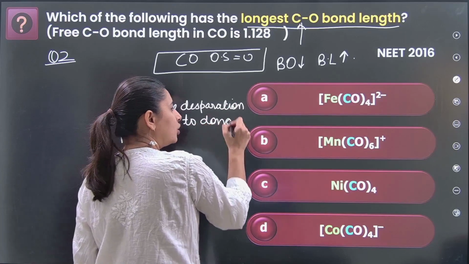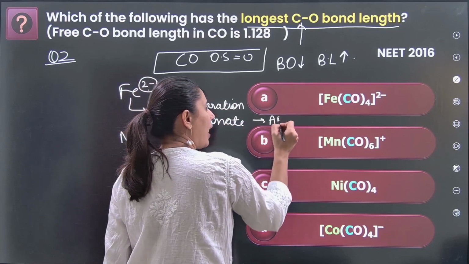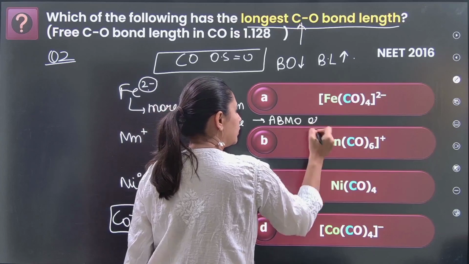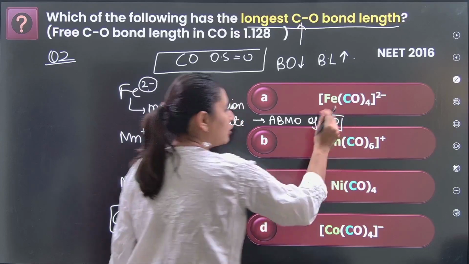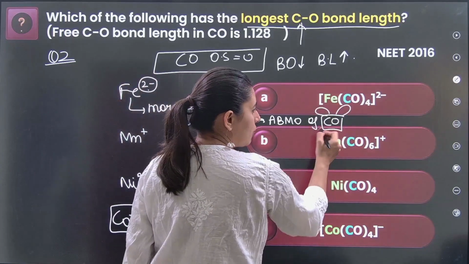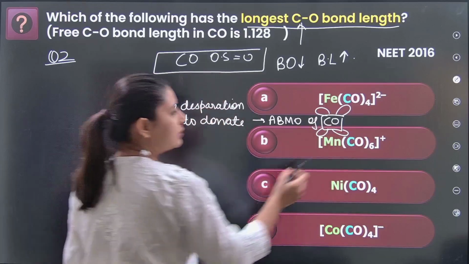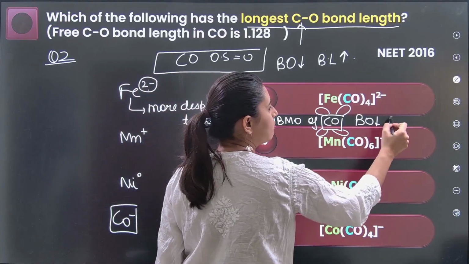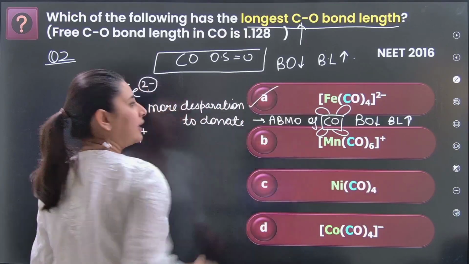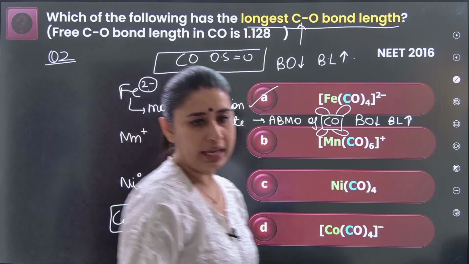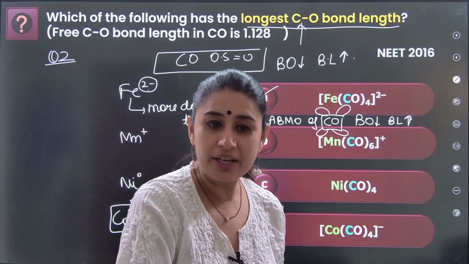And where will it donate? It will donate to the anti-bonding molecular orbital of carbon monoxide. So if the electrons are going to anti-bonding molecular orbitals, you know that bond order decreases, bond length increases. So the correct answer is option A. Okay, so keep that in mind.